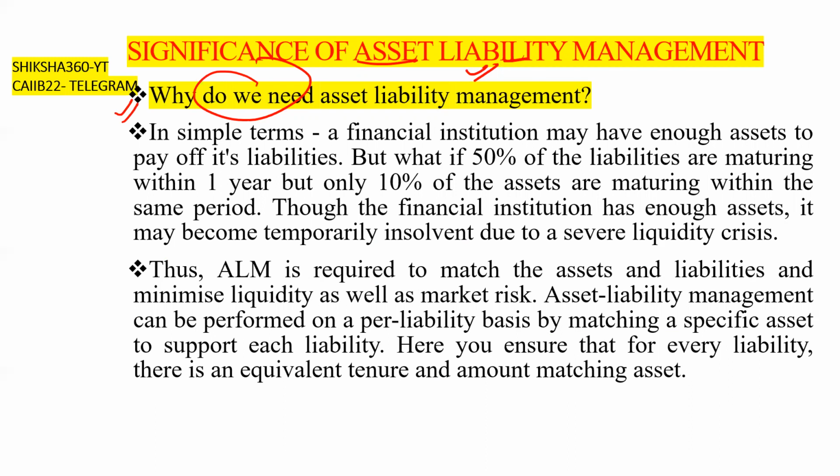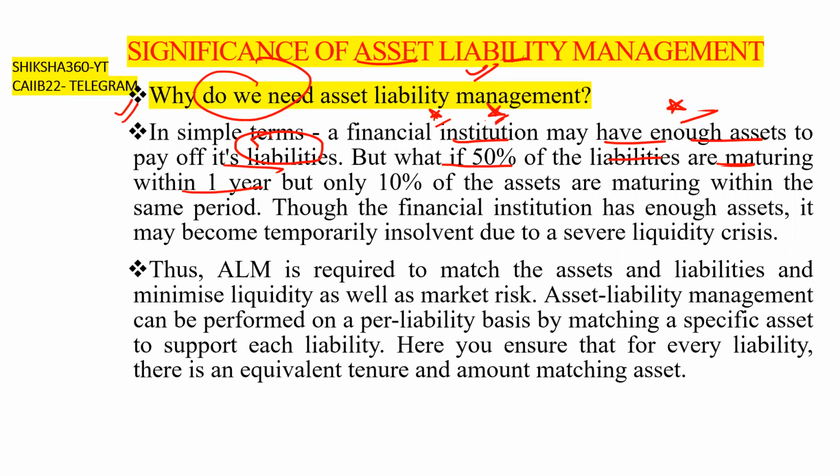So in simple terms, a financial institution may have enough assets to pay off its liabilities. But what if 50% of the liabilities are maturing within 1 year, but only 10% of the assets are maturing within the same period?